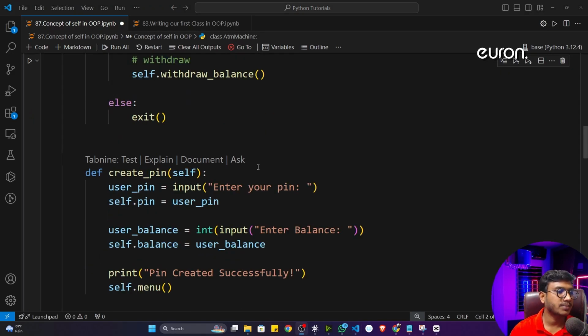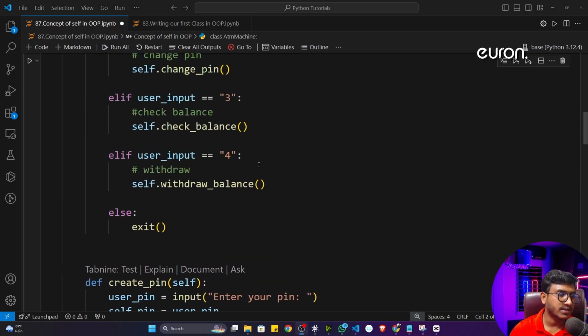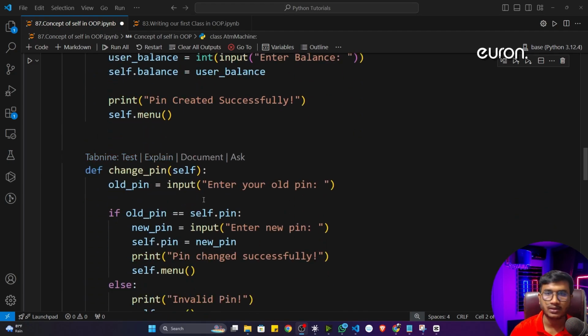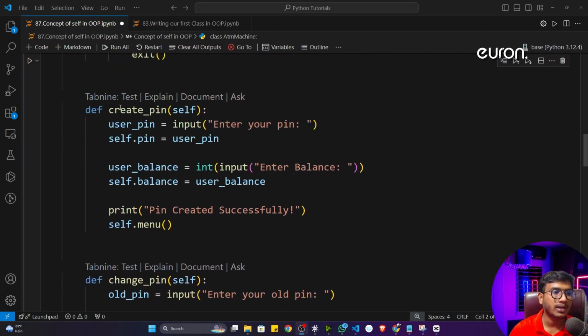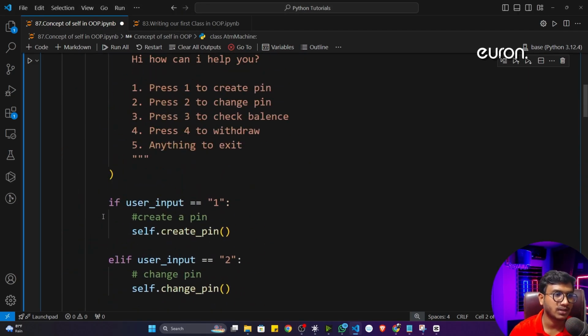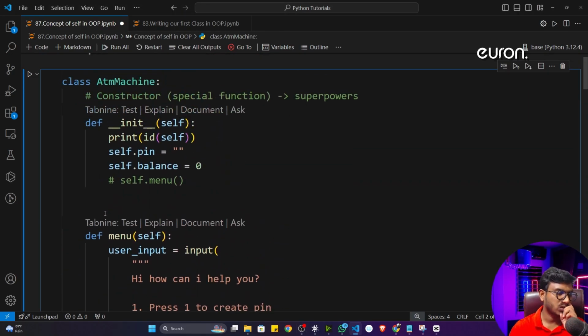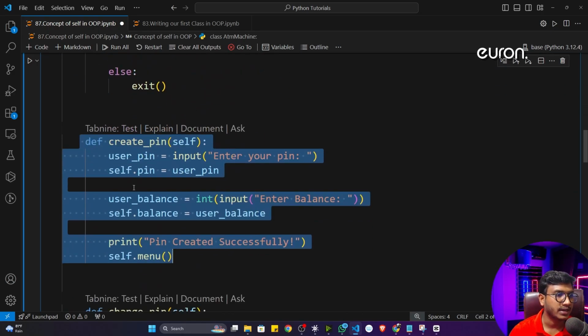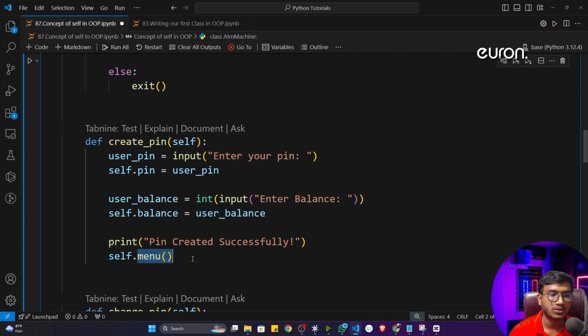And there is another concept. Let's say inside this particular class I have different methods, let's say create pin, menu, change pin, right? Now if I want to communicate from one method to another method, let's say here I was doing the communication, remember, I was calling this menu method inside create pin. How is it able to communicate? Because of this self keyword. Because I'm calling the object of the ATM machine, then I'm calling the menu.